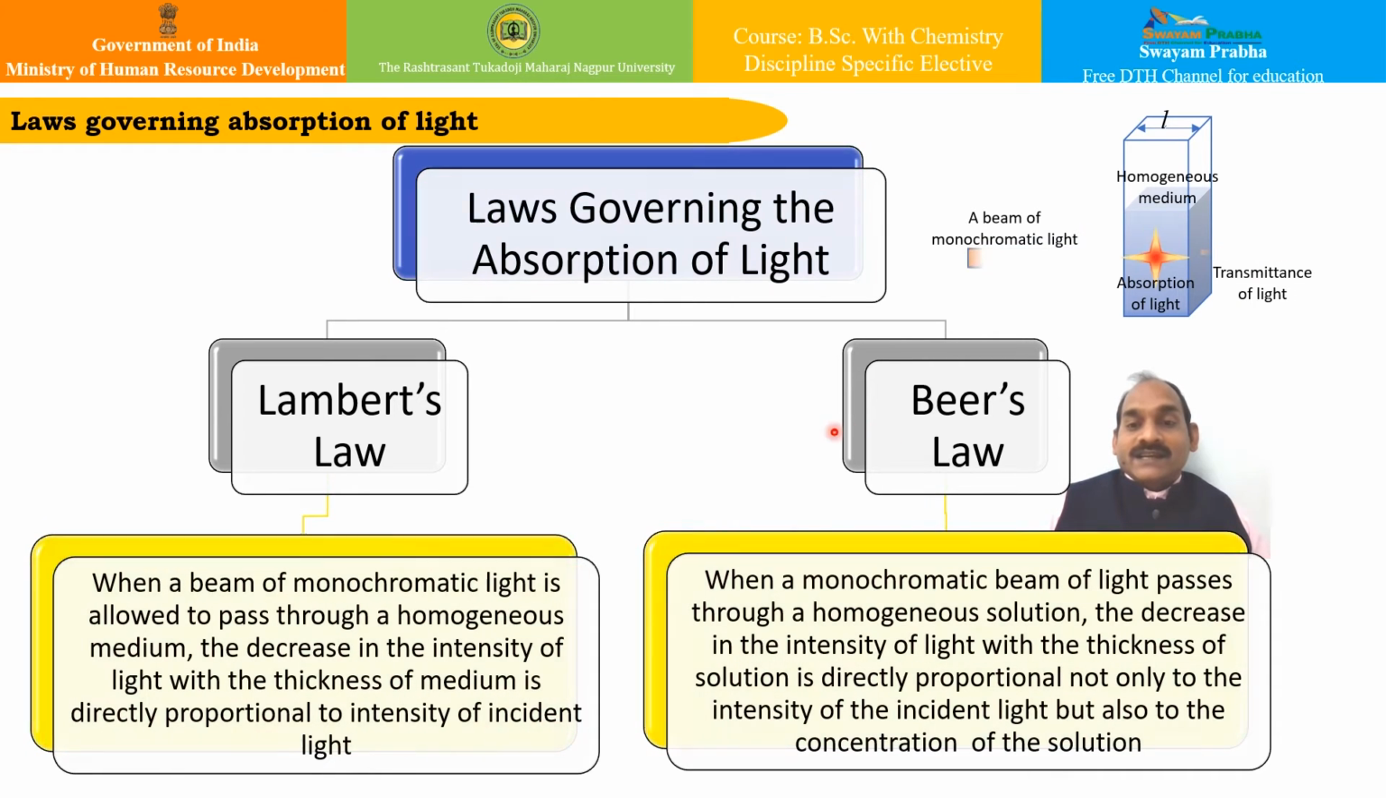Whereas the second law, Beer's law, which is actually known as Lambert-Beer's law, we can say is the improved version of Lambert's law. What does it say? It says when a monochromatic beam of light passes through a homogeneous solution, the decrease in the intensity of light with the thickness of solution is directly proportional not only to the intensity of incident light but also to the concentration of solution. That means the additional part of concentration has come into this law, and therefore this law is also known as Lambert-Beer's law, isn't it? Let us see what these laws are and what their mathematical implications are.